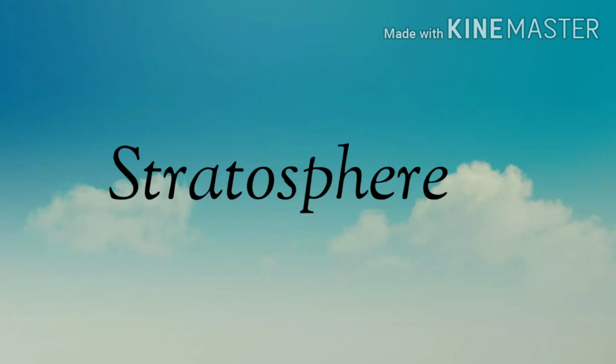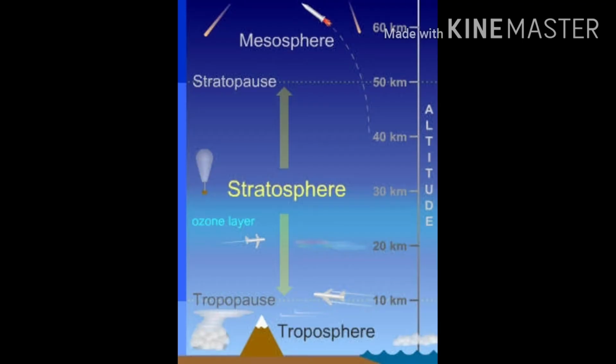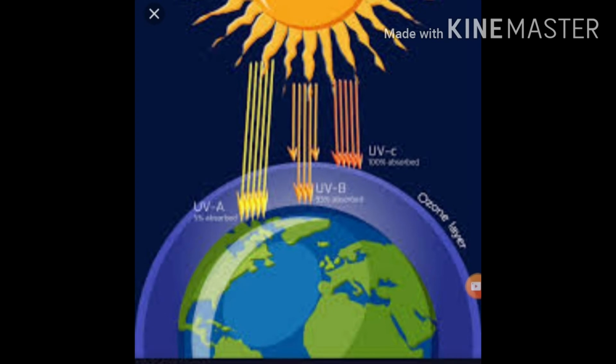The second layer of the atmosphere is stratosphere. The stratosphere lies above the troposphere and extends to about 50 km above the Earth's surface. A part of the stratosphere is known as the ozonosphere, as it has the maximum concentration of ozone in the atmosphere. The ozonosphere becomes quite warm by absorbing these rays. So, ozone protects us by absorbing the harmful ultraviolet rays of the sun.